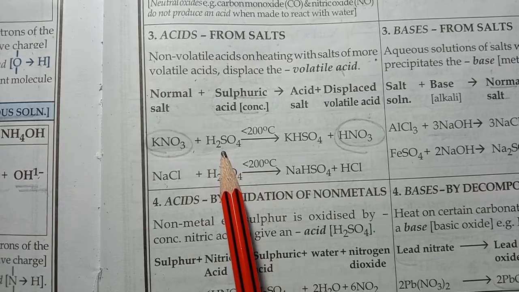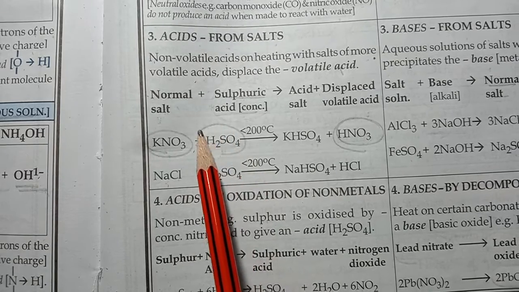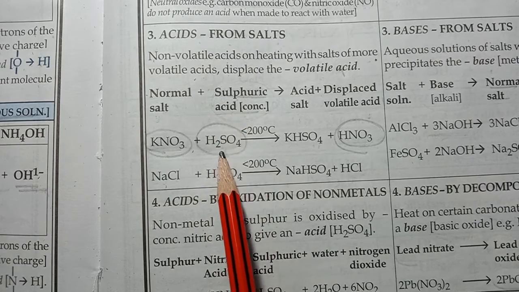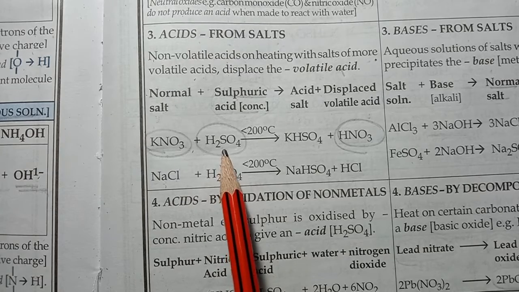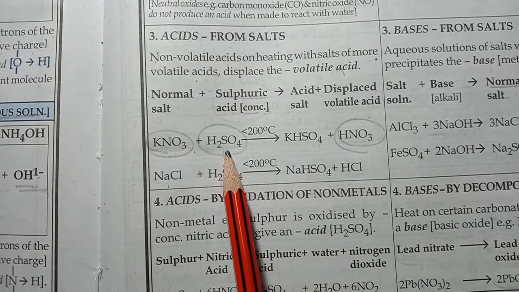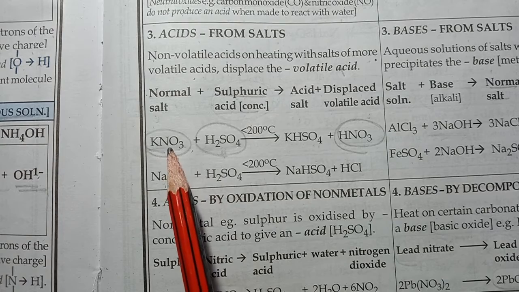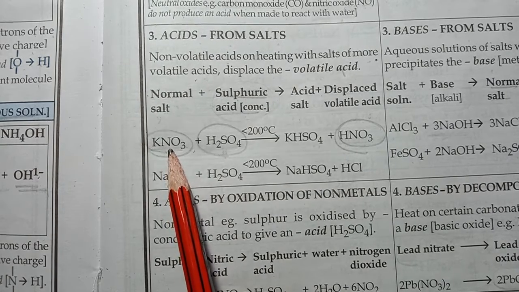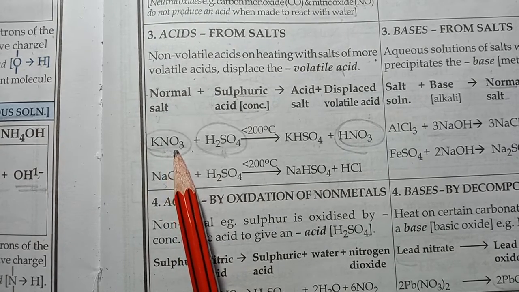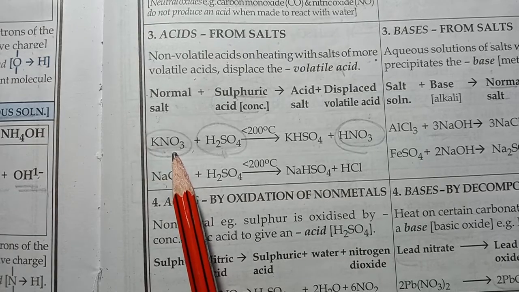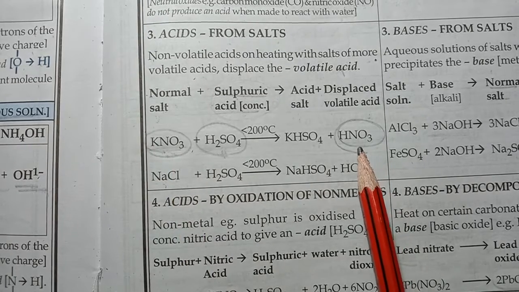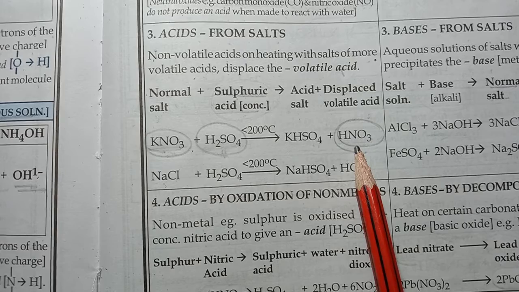Here sulfuric acid is acting as a non-volatile acid. This non-volatile acid is displacing an acid which is more volatile from its salt. So this is the salt and this is the displaced volatile acid.